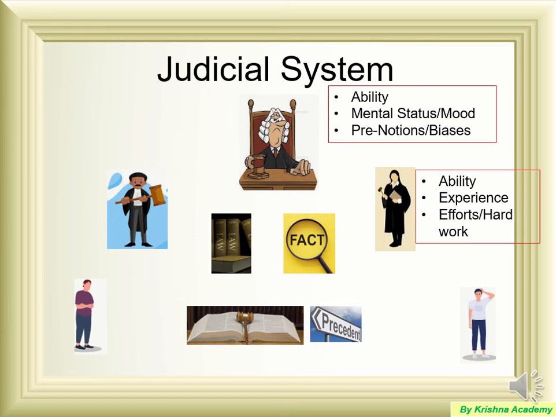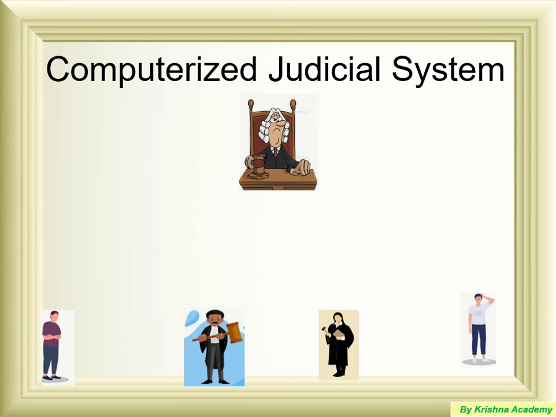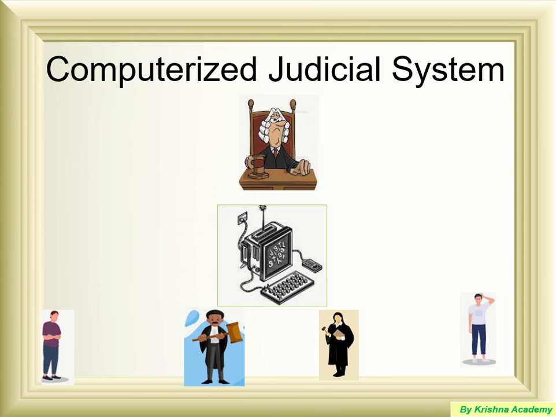The biggest challenge in front of the judiciary is how to control this variable behavior to get a desired outcome which is close to the right one. And this is how the computerized judicial system that everybody is anticipating can help. So let us imagine that there is no judge and no advocate, there is only the client, and we have a computer. How will we get the judicial decision or judgment only by application of the computer?